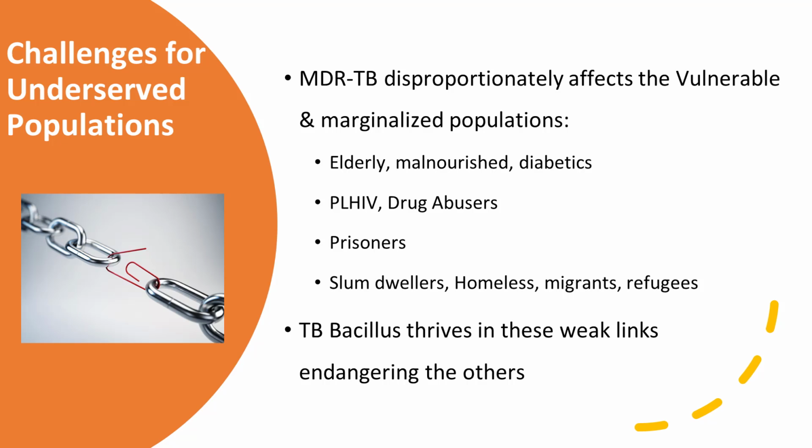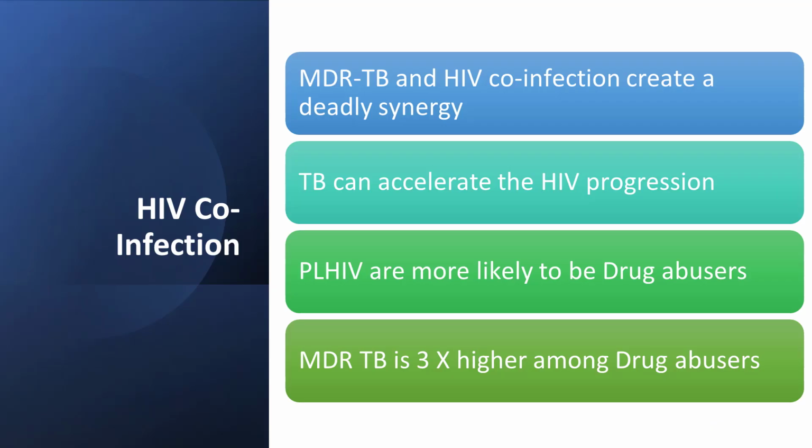MDR TB disproportionately affects the vulnerable and marginalized populations like elderly, malnourished, diabetics, persons living with HIV, drug abusers, prisoners, slum dwellers, homeless, migrants, and refugees. TB bacillus thrives in these weak links, endangering the others.